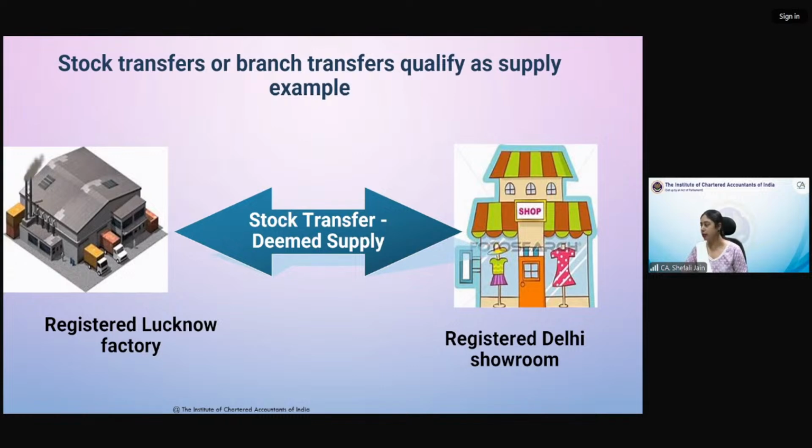If both are registered, then definitely it is between distinct persons and it will qualify as supply even without consideration. If both are registered, then there is no doubt. That is very simple. Same PAN, then also distinct person. Yes, PAN should be same, Jaya. Same PAN number, different registrations. Supply between them is supply under GST. Same PAN number, one place of business in one state is registered, in another state registration is not there. Still, it will be considered as supply.